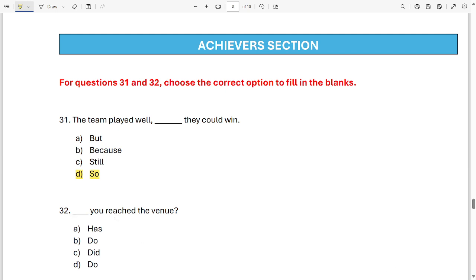Next sentence, dash, you reached the venue. Has, do, it, do. Which one? For 32. It's for 32, it's D. Do you reach the venue? Did you reach the venue? Which one is correct? Do, has, do, did, do. Which one is correct? For 32, look carefully. I'm giving you enough time to think.